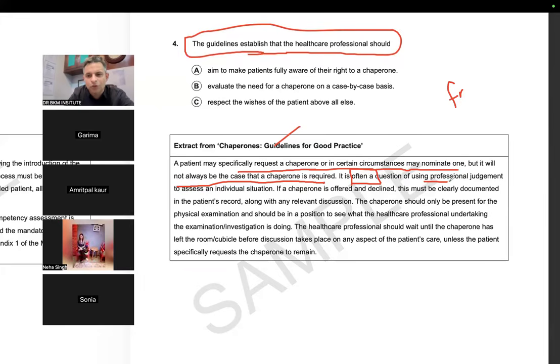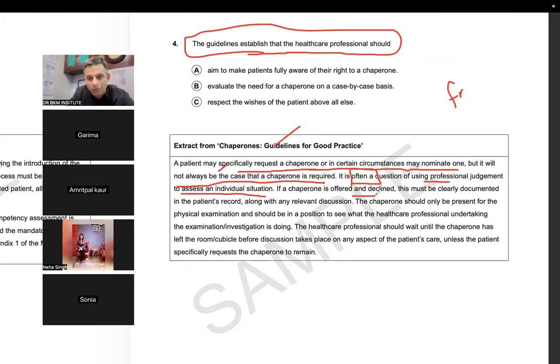It is often a question of, so a patient may specifically request, but it will not always be the case. It is often a question of professional judgment to assess an individual situation. So it's according to the situation, professional judgment would be taken.